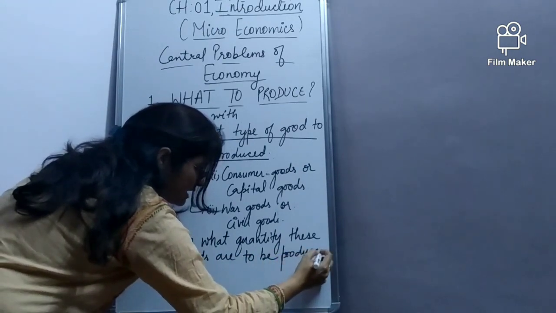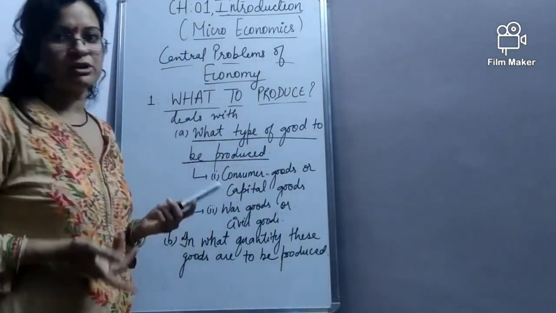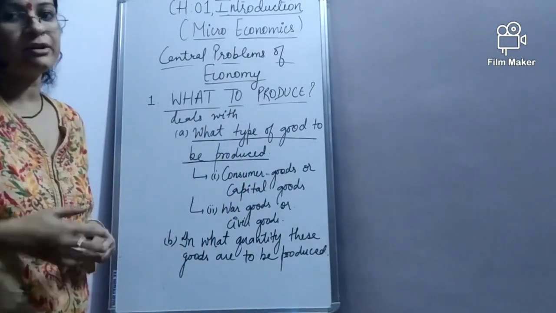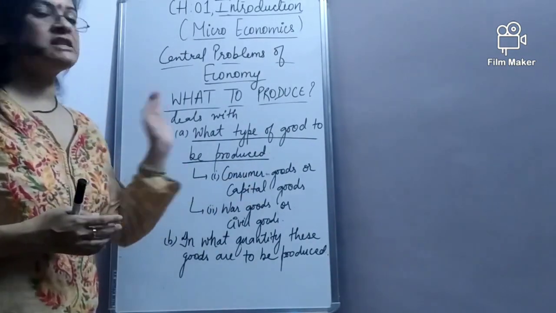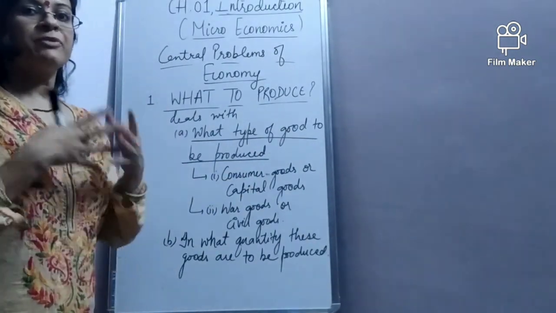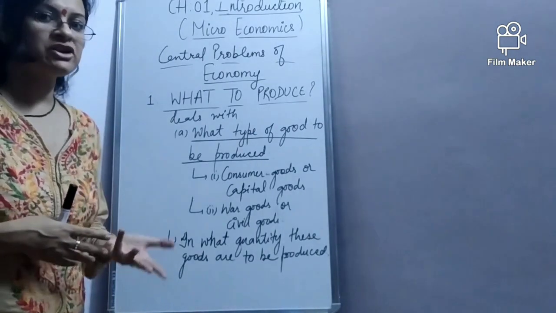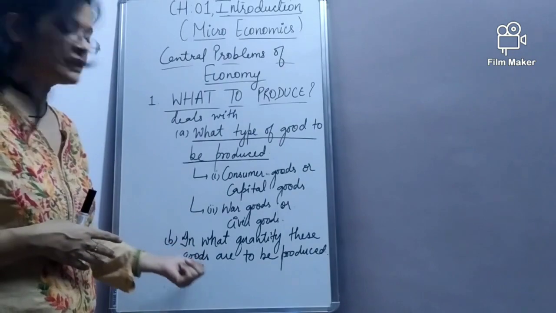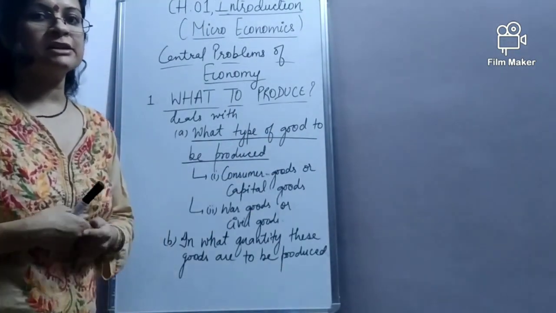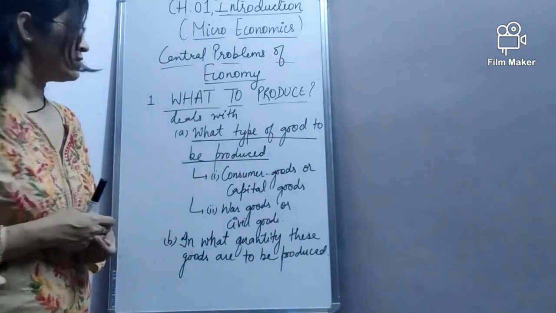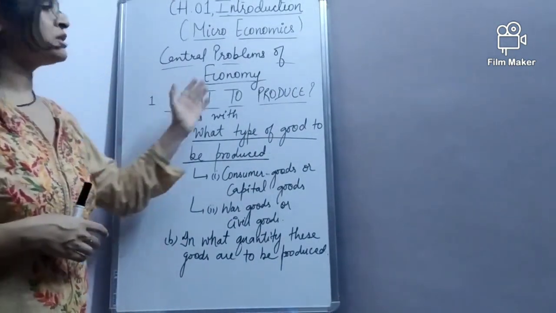Suppose, for example, I am the producer and I have decided to produce consumer good. Now the next question I'll have to answer in the same problem is, what quantity of the selected consumer good should I produce? This is the first central problem, that is what to produce.